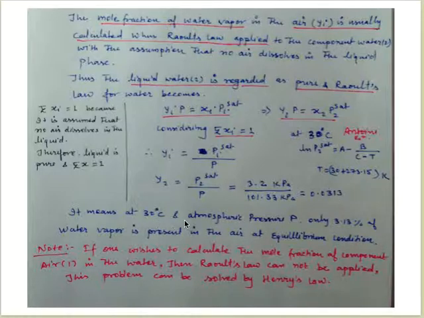This means 3.13%. It means at 30 degrees centigrade and atmospheric pressure in an air water equilibrium system, only 3.13% of water vapor is present in the air at equilibrium condition.